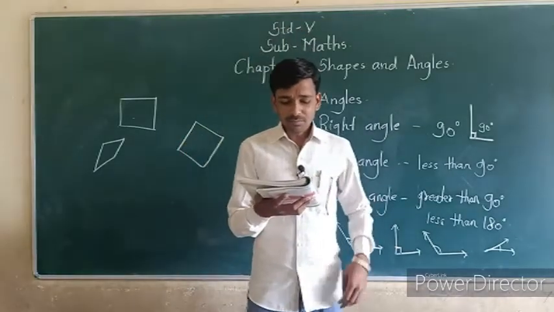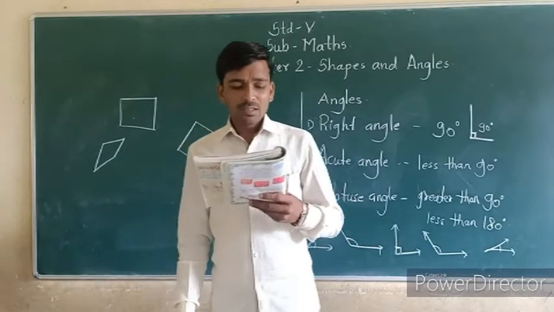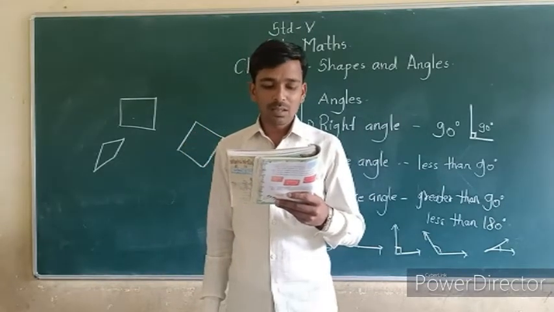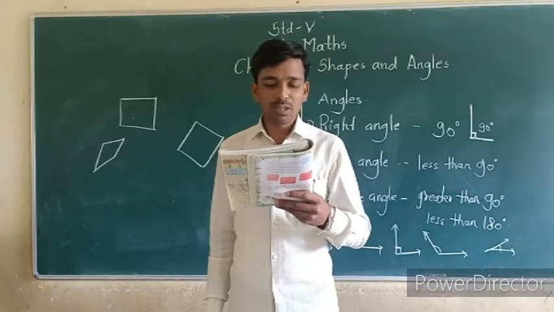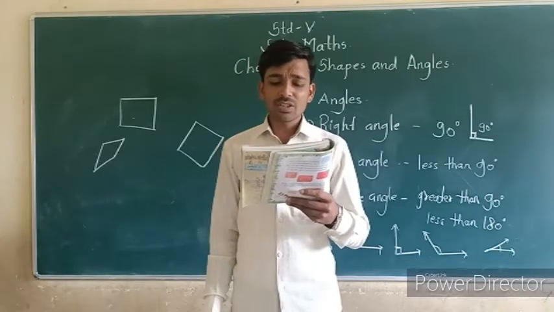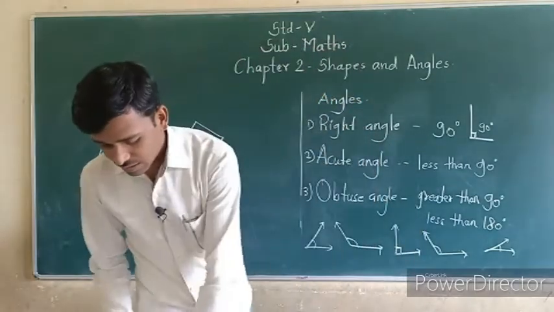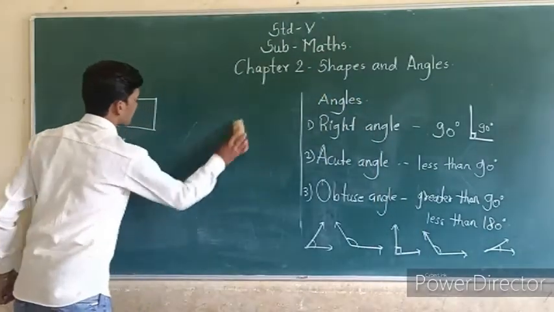Second one: take 8 matchsticks and make a fish like this. Now pick up any 3 matchsticks and put them in such a way that the fish now starts swimming in the opposite direction. Do it. See, I will show you here.